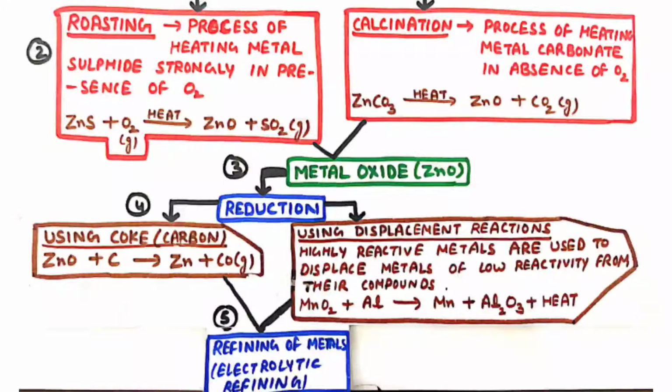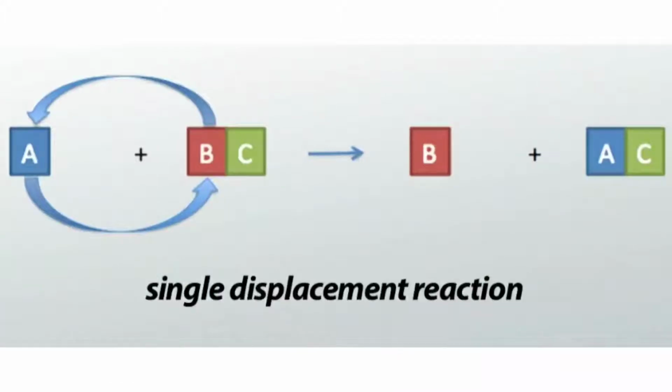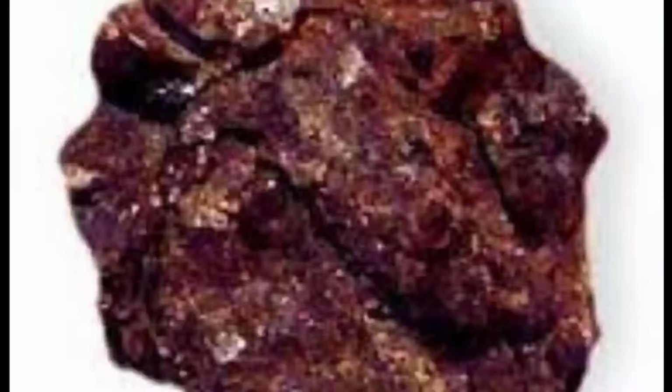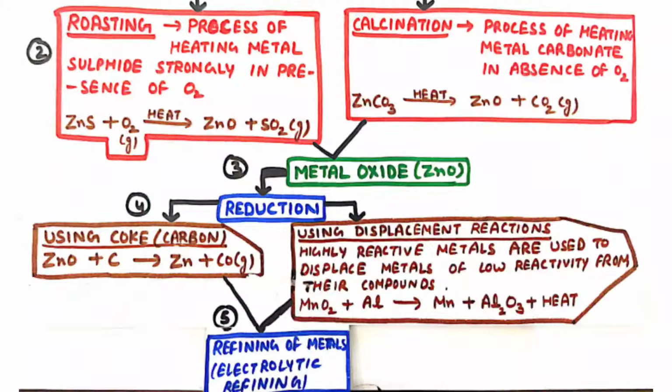liberated. And in displacement reaction method, the highly reactive metals are used to displace metals of low reactivity from their compounds. So if we take the example of manganese oxide, then manganese oxide is reduced with the help of these displacement reactions, and the metal used is aluminium.